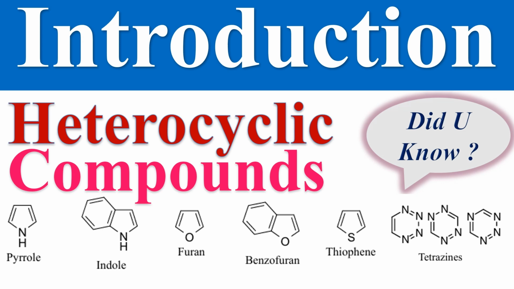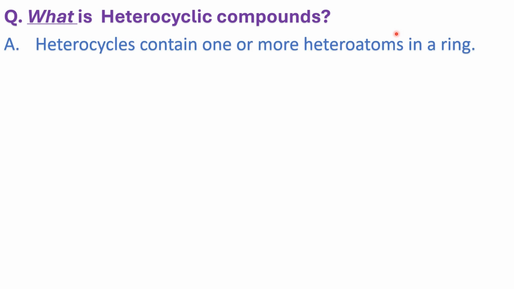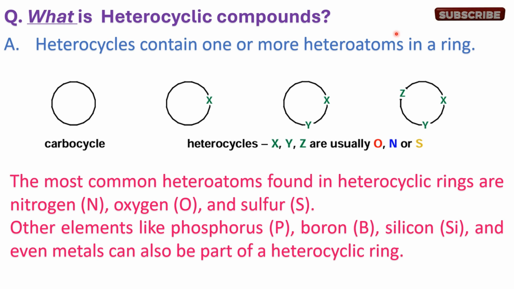Today we are going to see the heterocyclic compound. First of all, we should know what is the heterocyclic compound. Heterocyclic compounds are the carbocyclic compounds or carbon containing compounds in which one of the carbon is replaced with the heteroatom. Considering the carbocyclic compounds, one of the carbon is replaced with the heteroatom such as oxygen, nitrogen or sulfur. It is not necessary only one carbon, we can replace two or three carbon also with the heteroatom.